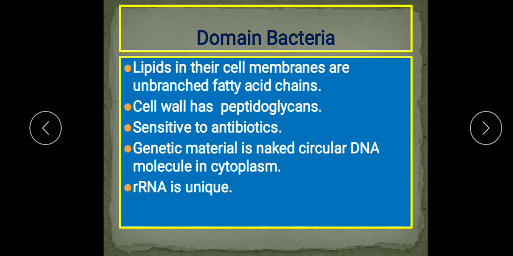I discussed already, ribosomal rRNA has a specific sequence of nucleotides distinctly different from that of Archaea and Eukarya. Their ribosome is of 70S type. S is the Svedberg unit. So there are different types of ribosomes in prokaryotes and eukaryotes. These prokaryotes have the 70S type of ribosome.